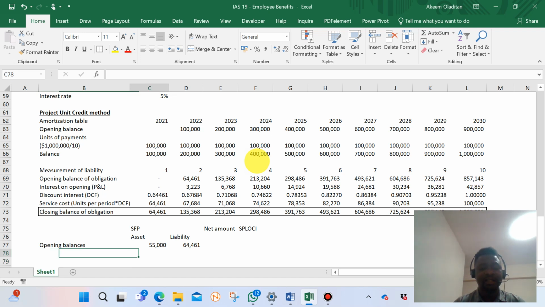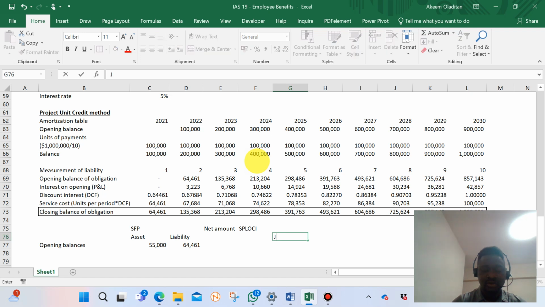What are those other things? Let me put debit and credit journals so that we'll understand how it flows in the account. Which account will be debited, which account will be credited?